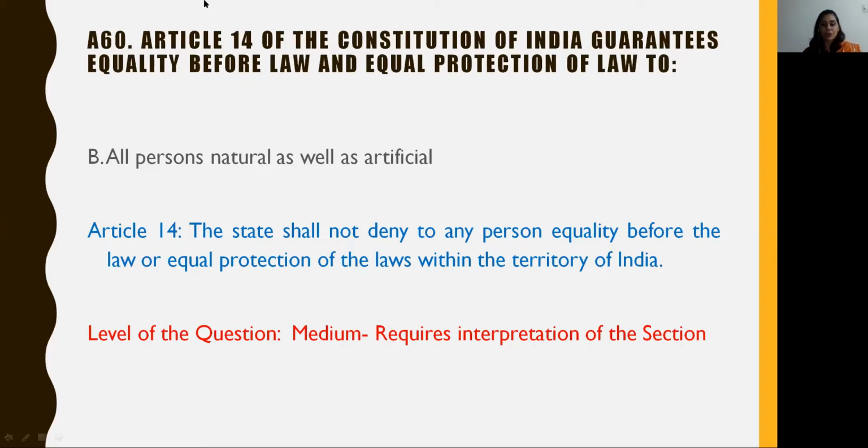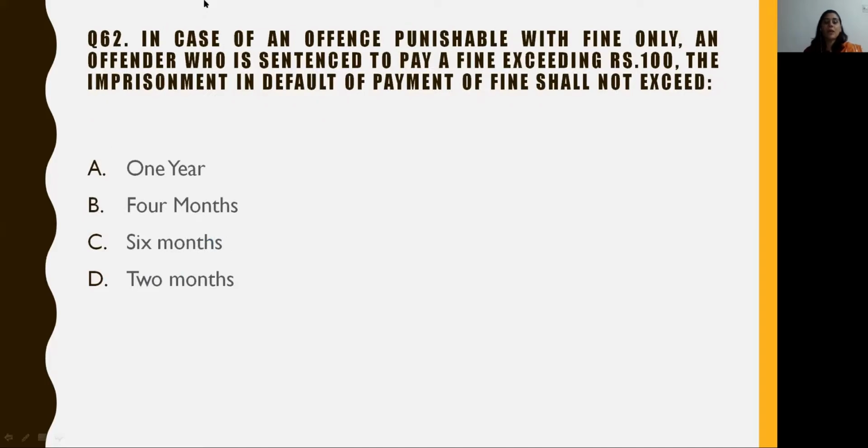The level of this question is medium as it requires the interpretation of the section, and the options can be slightly confusing here. Coming on to question number 62, leaving the two general knowledge questions in the middle, question 62 states: in case of an offense punishable with fine only, the offender who is sentenced to pay a fine exceeding rupees 100, the imprisonment in default of payment of fine shall not exceed A. 1 year, B. 4 months, C. 6 months, and D. 2 months.